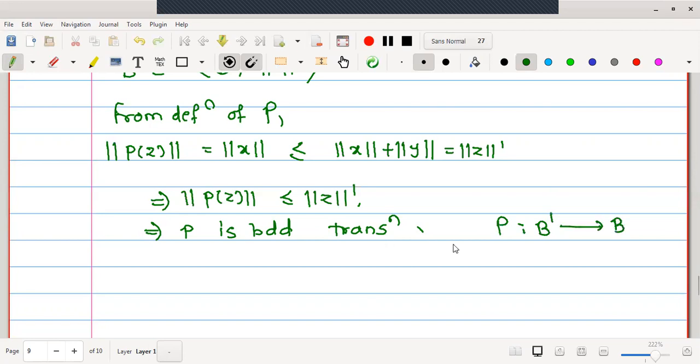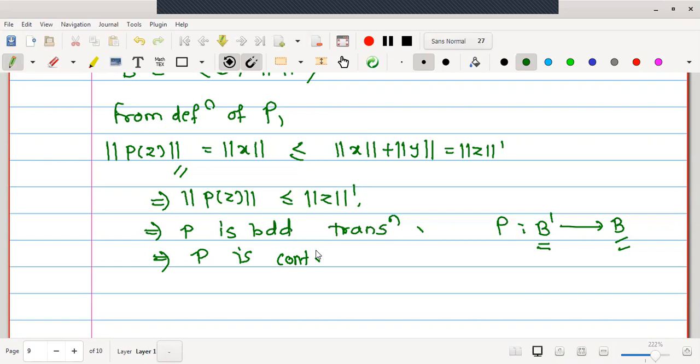But this is bounded as a mapping P from B dash into B. Observe, this z is from the domain and norm dash is working on z, therefore the domain should be B dash. For Pz, in the codomain, we simply have the norm, therefore the codomain is B. Therefore P is a bounded transformation, but P is taken to be a mapping from B dash to B. P is bounded, therefore P is continuous also. Therefore we have proved that P is a continuous mapping from B dash into B.